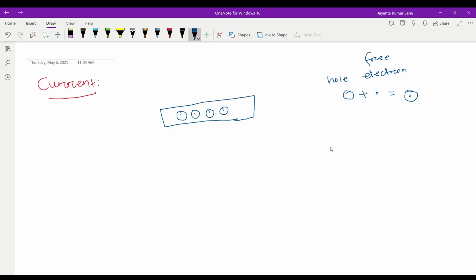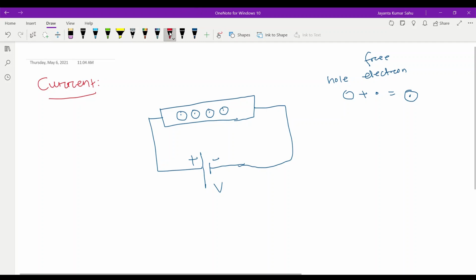Let us connect an electrical pressure, a voltage source or battery, to the conducting material. The voltage source consists of a positive terminal and a negative terminal. The positive terminal is the higher potential, the negative terminal is the lower potential. When we connect the battery source, the electrons are vibrated, and these free electrons jump towards the positive terminal.